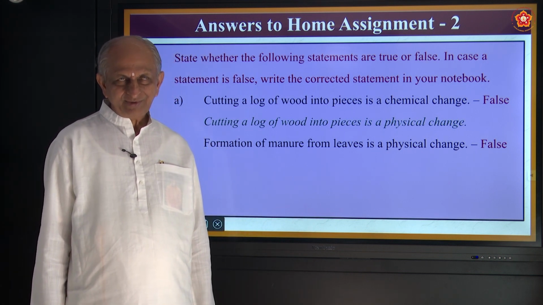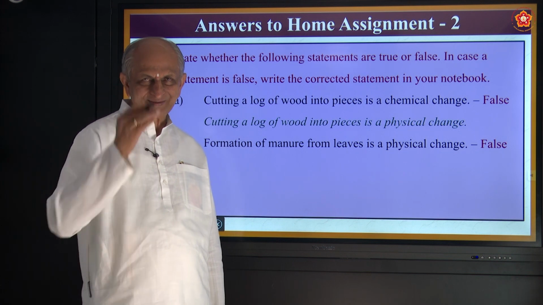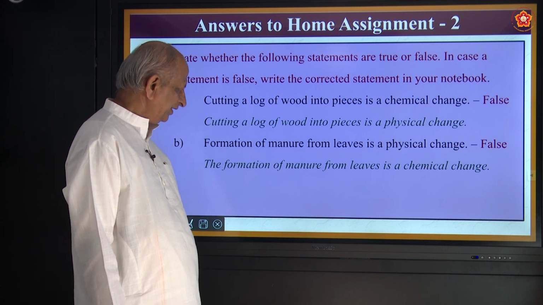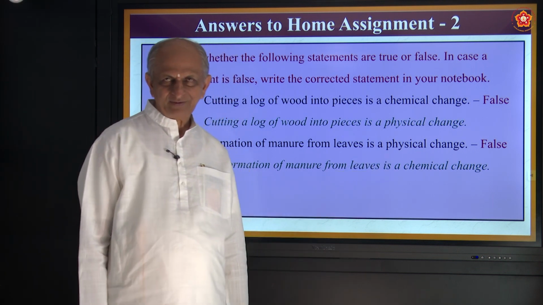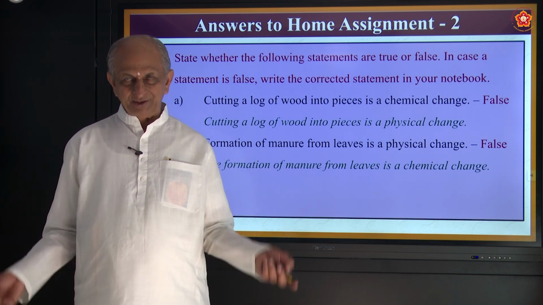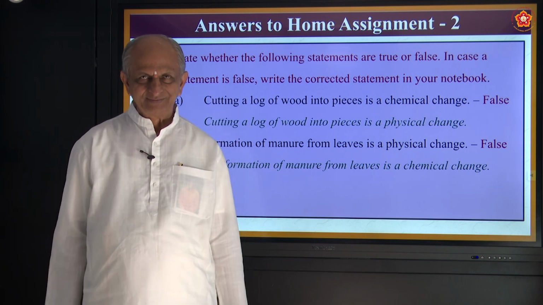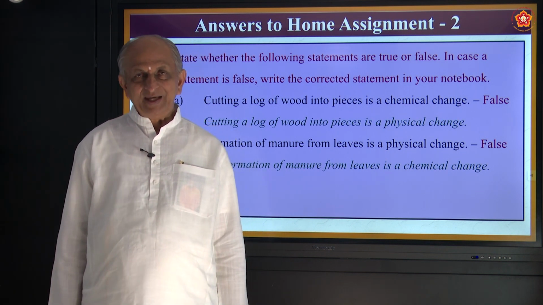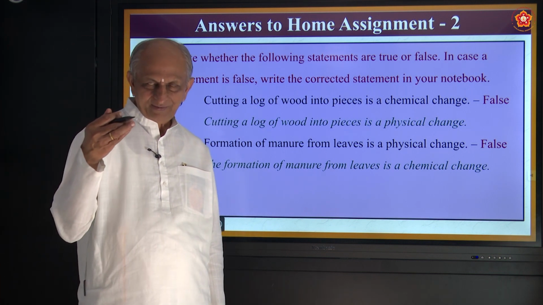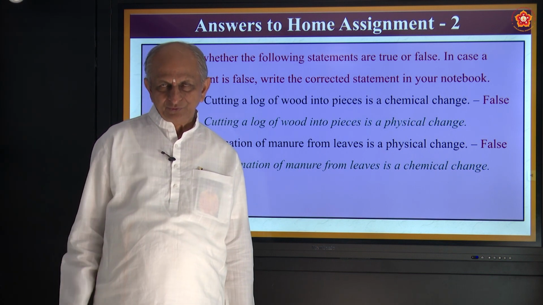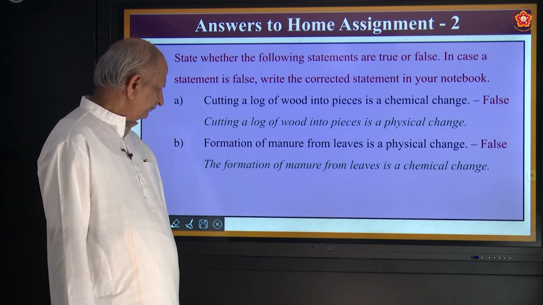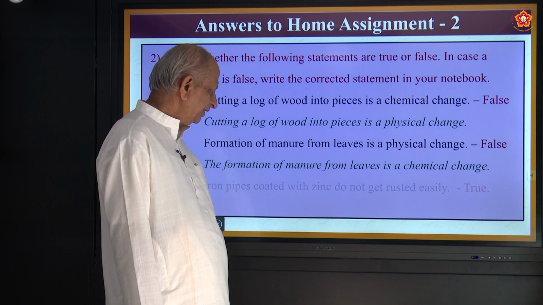Is it not? Especially children of farmers know how manure is formed. So that is a chemical change, because it forms a new substance, which is very important for the growth of plants. You might have heard about organic farming. Organic products: organic paddy is also available, fruits are also available, vegetables also available. So very good thing. So it is a physical change.